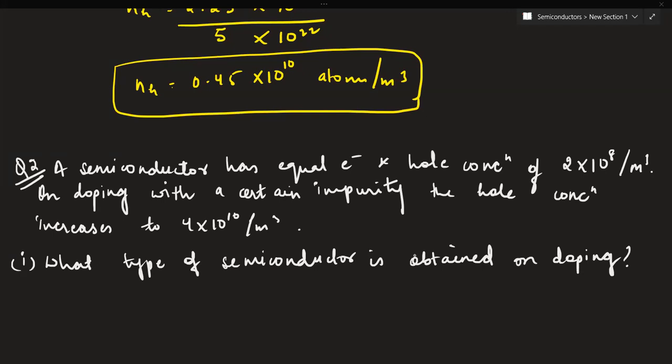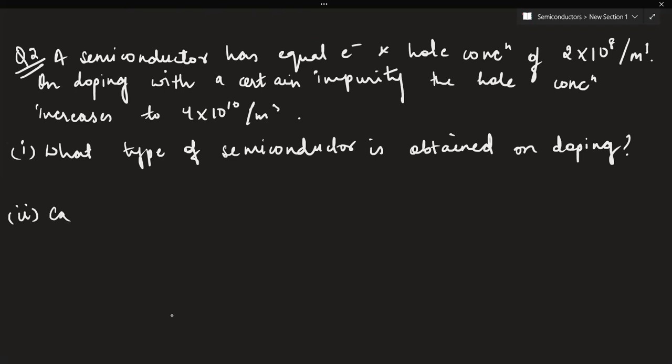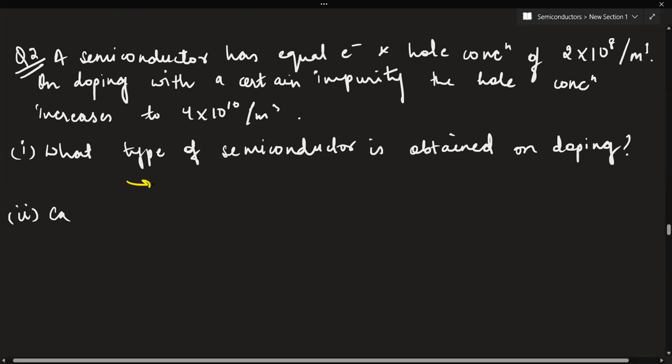Now you have to tell whether this is a P type semiconductor or N type semiconductor. P type. So yes, it will be P type. Why? Because the hole concentration has been increased. Yes, exactly, Fatima. Good. Since the number of holes is increased, this will be P type.